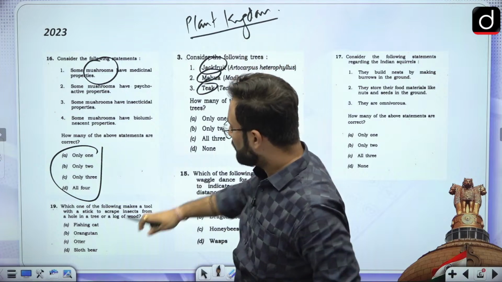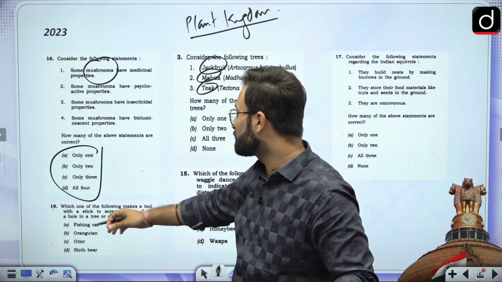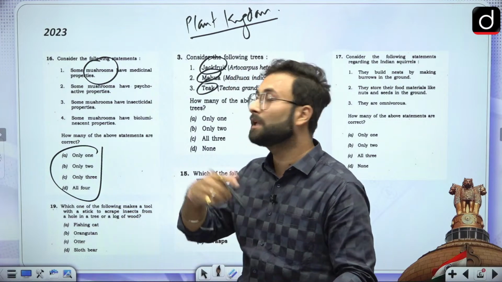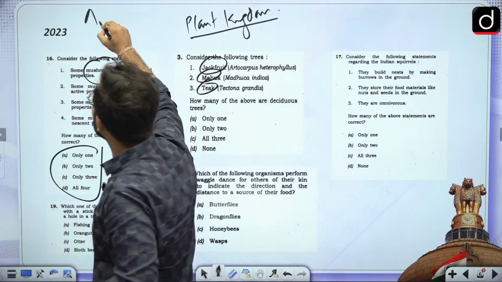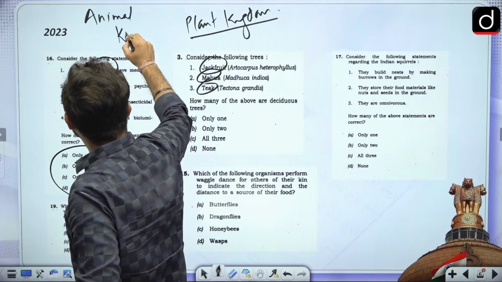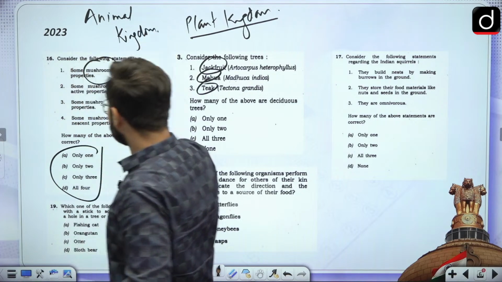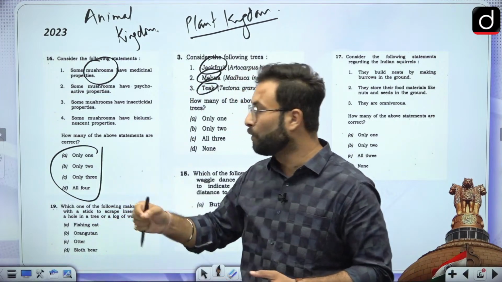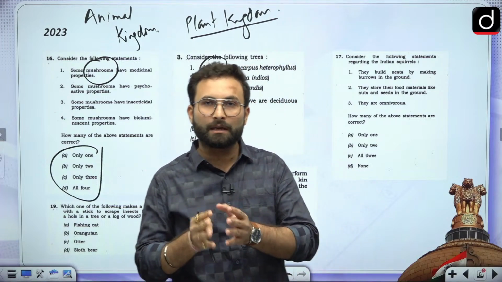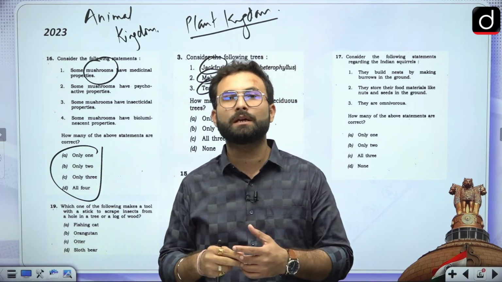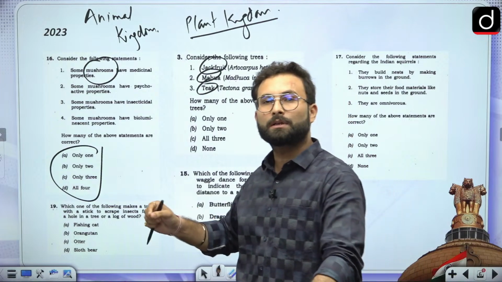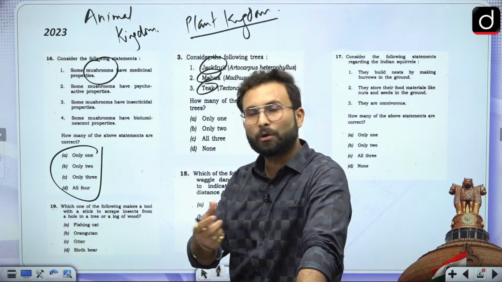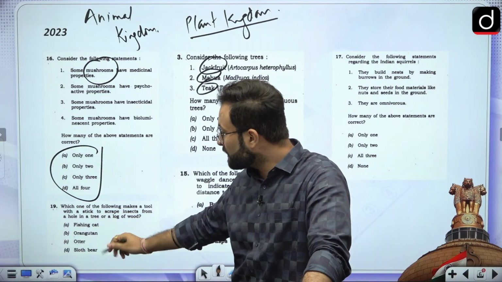And here you can see, which of the following makes a tool with a stick to scrape insects from the hole in a tree or a log of wood. So basically they are asking from animal behavior, or from the animal kingdom. Now these are based on normal observations. If you are making a tool from a stick, then your hands must be well developed. When we are talking about the species close to humans, which has well developed fingers and thumb, then only they can make a tool. So that is why the orangutan was the answer.